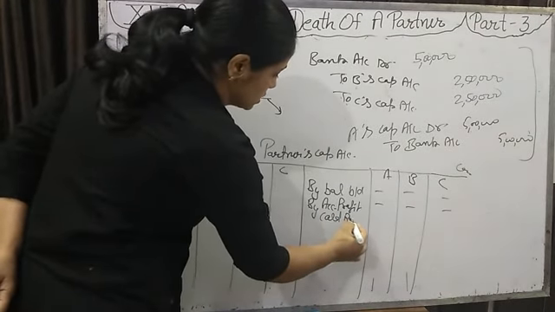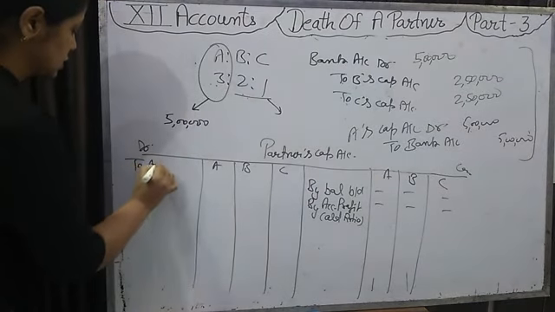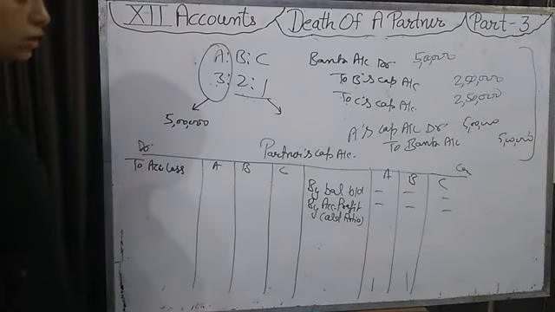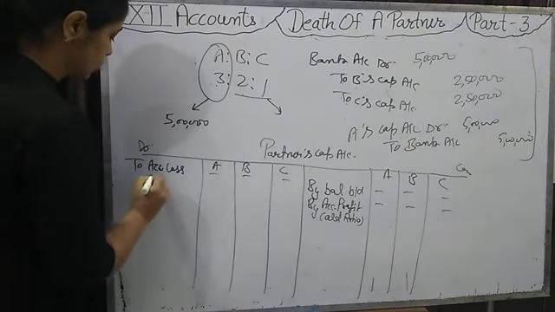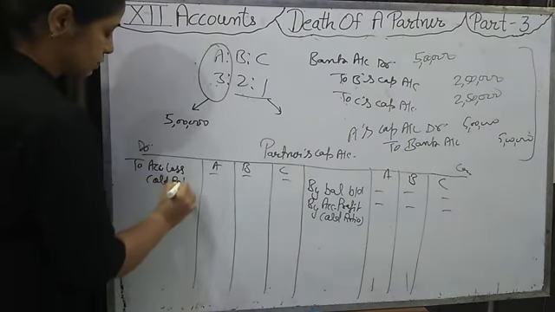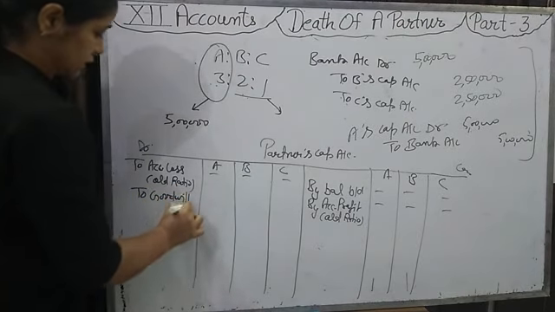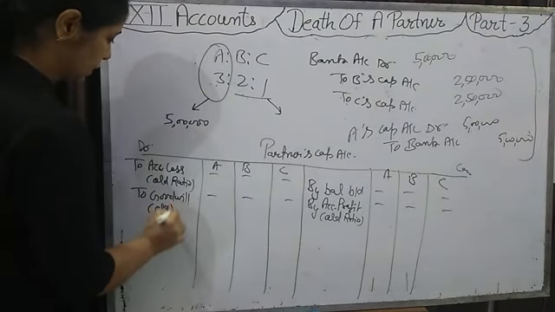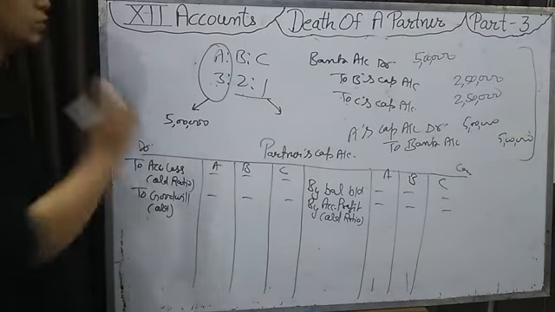You can note this down in your notebook. If any accumulated loss is given in the balance sheet on the asset side, for example profit and loss account, advertisement suspense account, deferred revenue expenditure account, that is accumulated loss, we will distribute it to A, B, C in the old ratio. If old goodwill is given on the asset side of the balance sheet, that will also be written off, that will come on the debit side of the partners' capital account. In the old ratio we will write off the old goodwill.